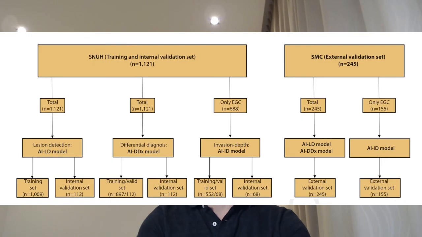Our study included 1,366 consecutive patients with gastric mucosal lesions from 2 referral centers in Korea. In total, 160 BGU, 843 EGC, and 363 AGCs. Histologic diagnoses were set as the criterion standard. Among the multiple endoscopic images, a single representative image was manually selected from each patient for model development and validation.